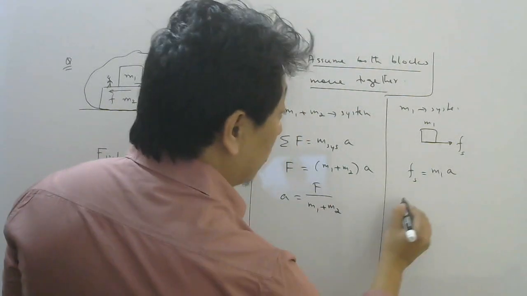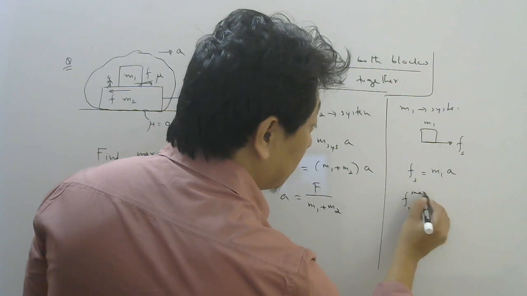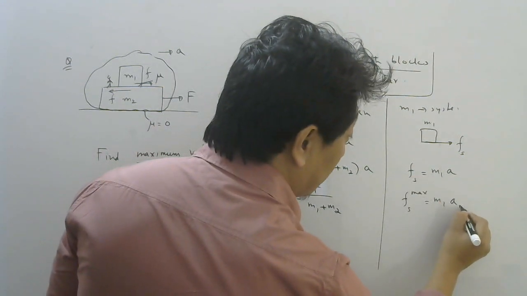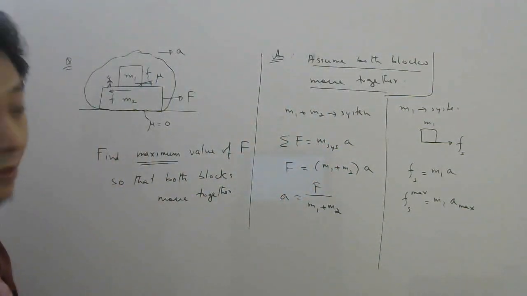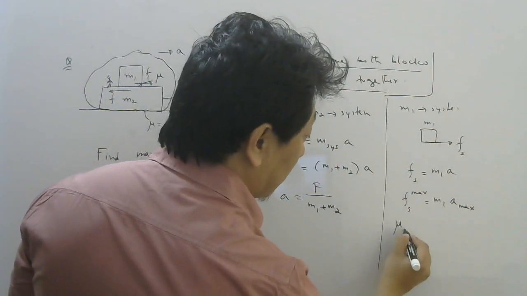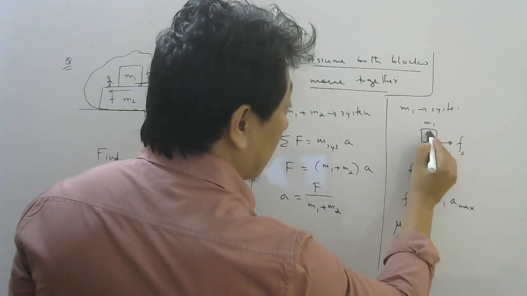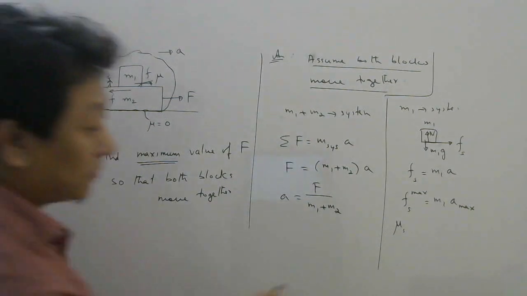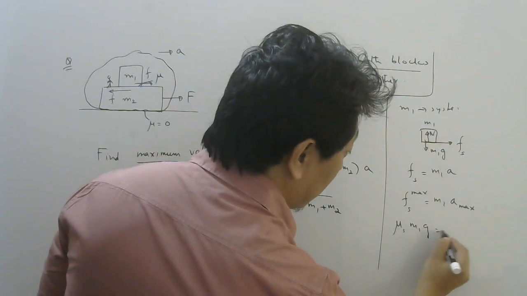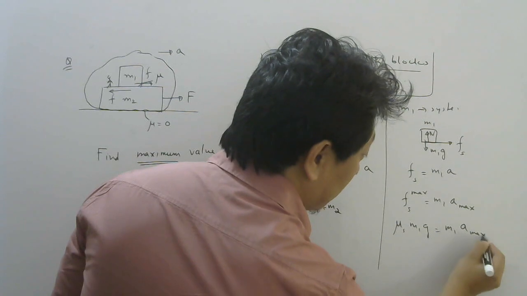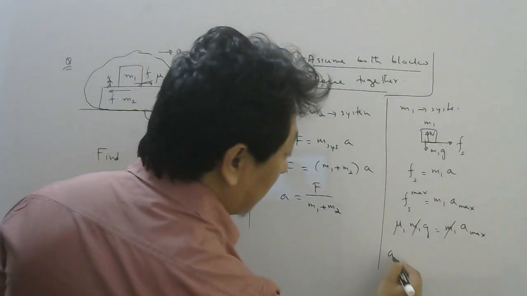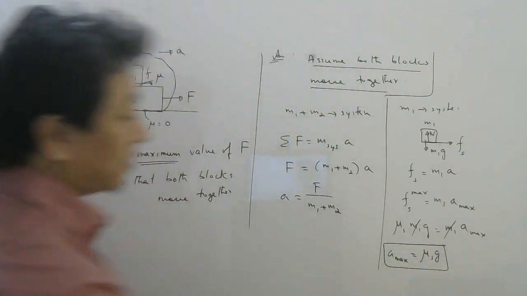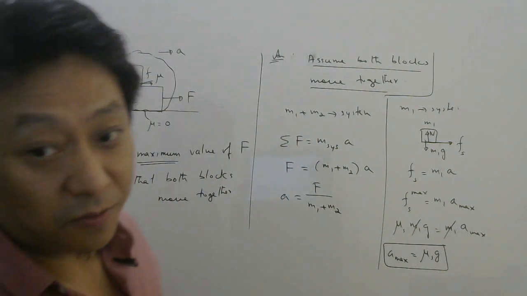Now, we all know static friction has a max value. And when that max value is reached, your A will also reach its max value. What is the formula for maximum static friction? Mu s into N here. And N here has to balance only m1g, isn't it? So m1g equals m1 A max. M1 cancels. So A max is how much? Mu s times g. So remember, this is the maximum acceleration static friction can give.